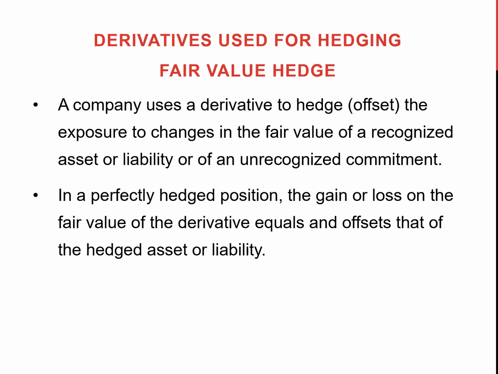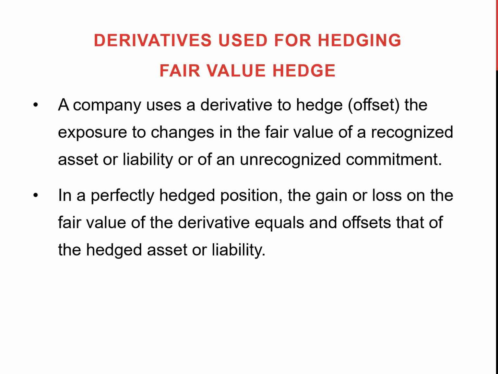And in a perfect hedge position, the gain or loss that you make depending on the changes in the fair values should be equal to the loss or gain you are making on that hedged asset or